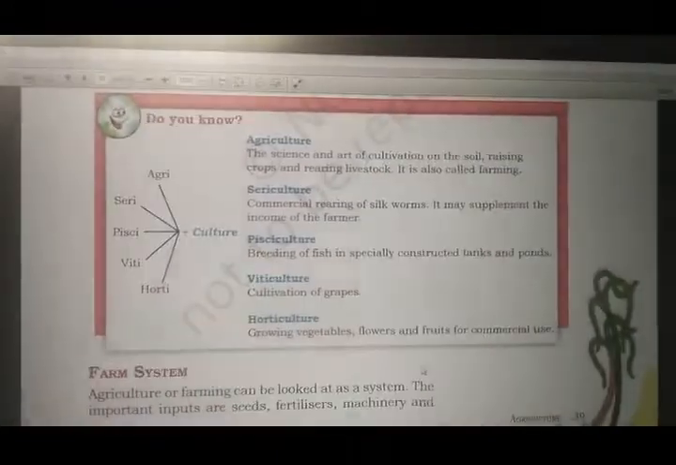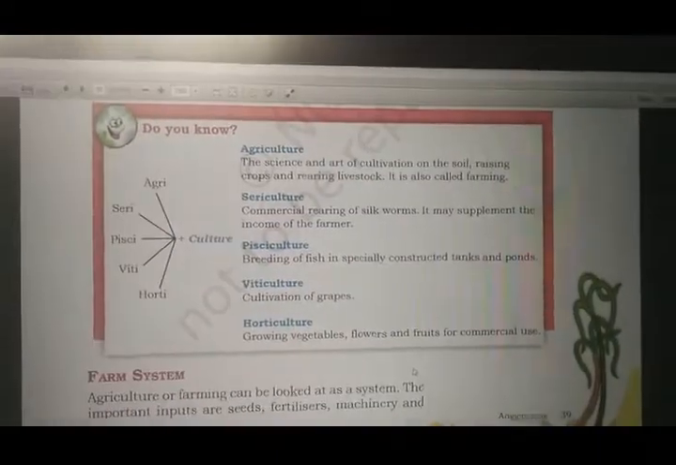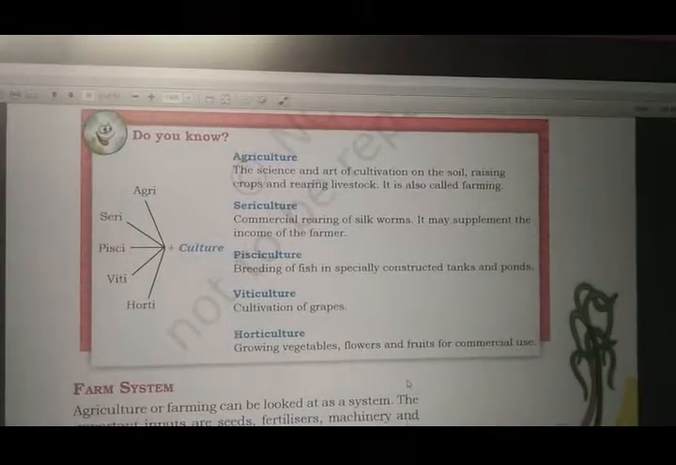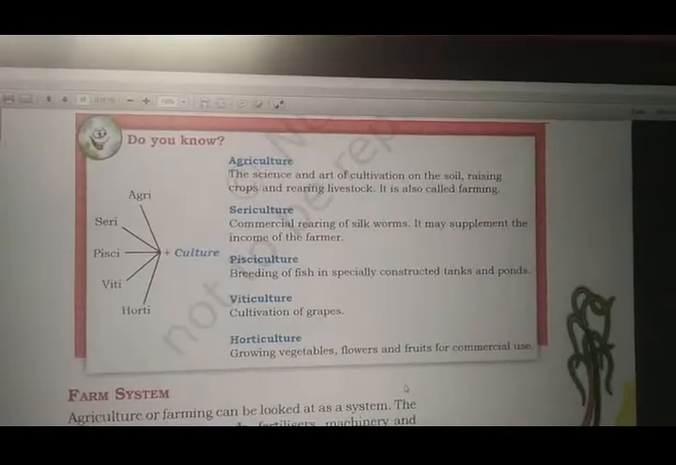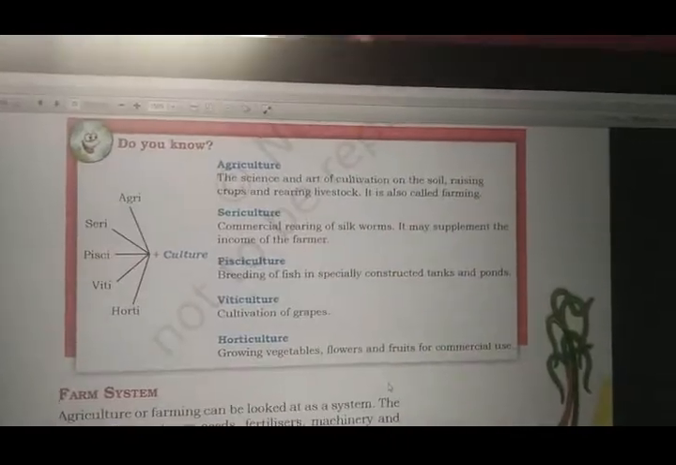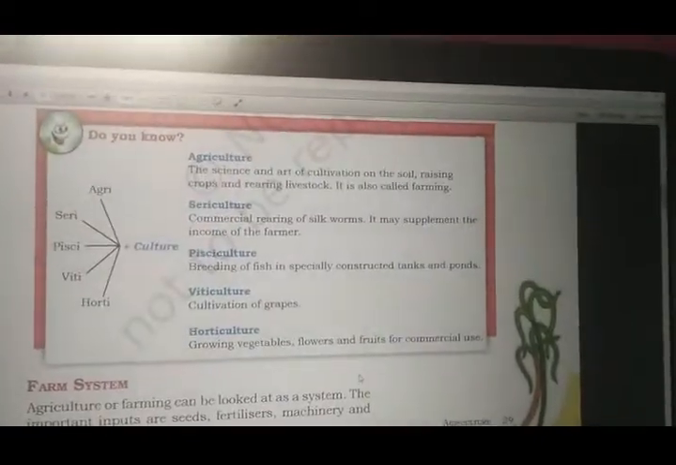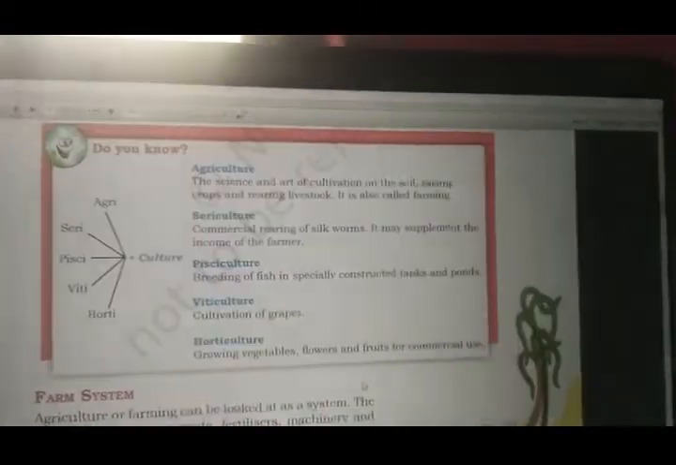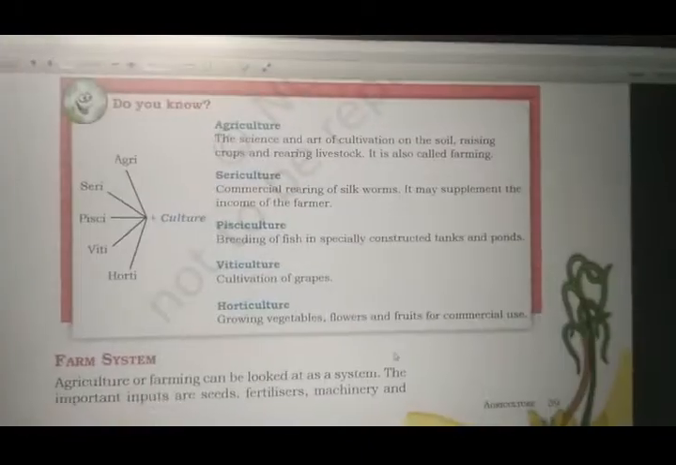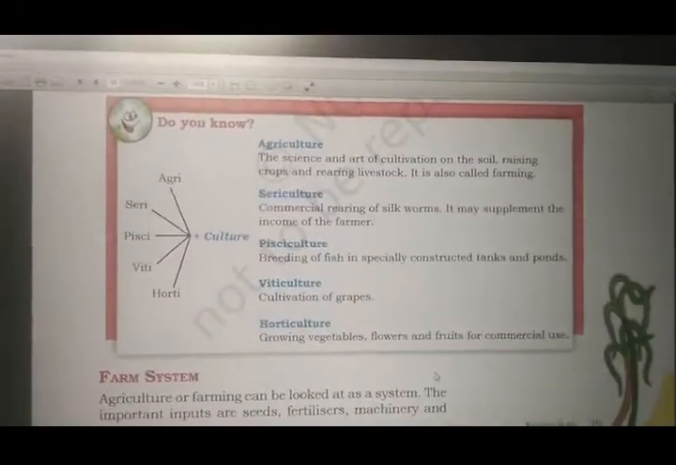Now what is sericulture? Sericulture is the commercial rearing of silkworms. That means silkworms are cultivated for silk threads. So that is why it is called sericulture. Sericulture is the commercial rearing of silkworms. It may supplement the income of the farmer. For extra income, farmers do sericulture.